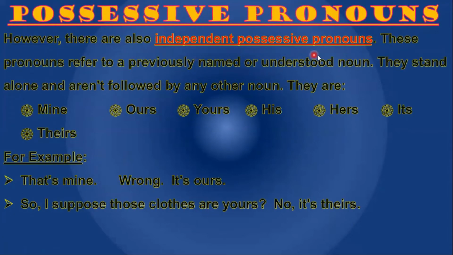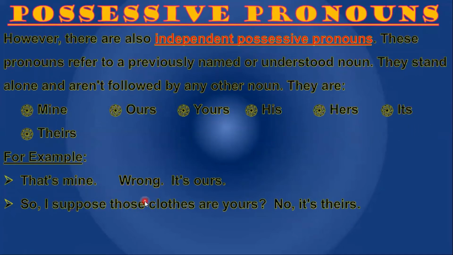However, there are also independent possessive pronouns. These pronouns refer to a previously named or understood noun. They stand alone and aren't followed by any other noun. They are mine, ours, yours, his, hers, its, theirs.